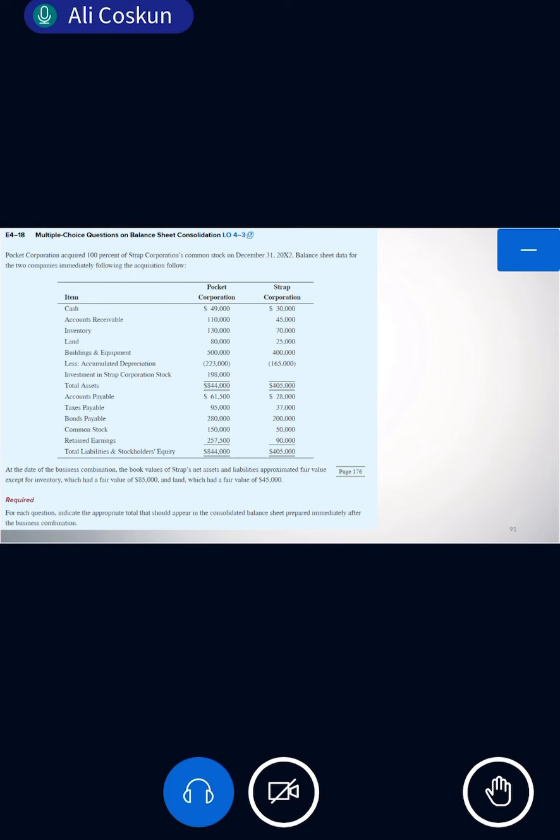How much is the goodwill? 23, exactly, great. How we calculate it, you remember? Total acquisition price minus book value, we get differential, and we deduct the excess value, and then we get the goodwill. Already we calculated that. So what about the total amount of assets reported?